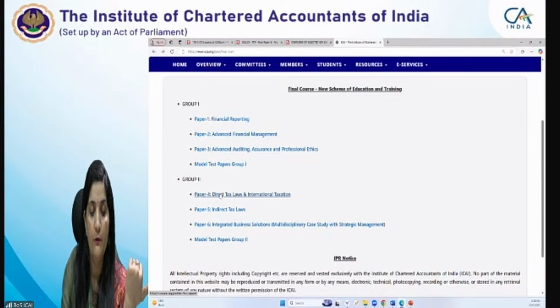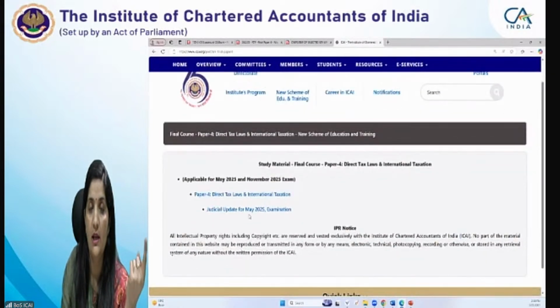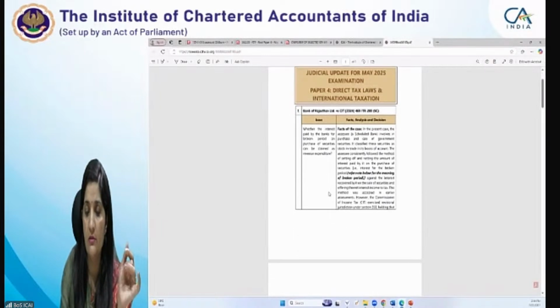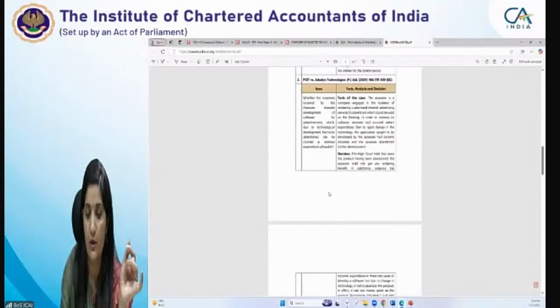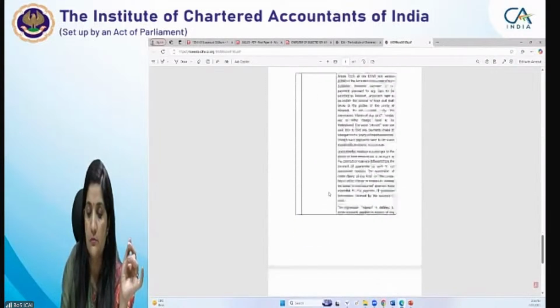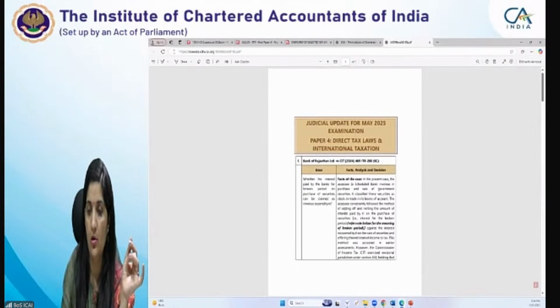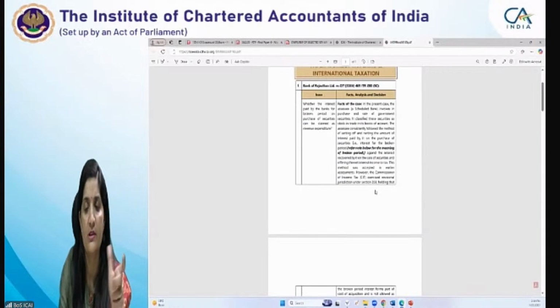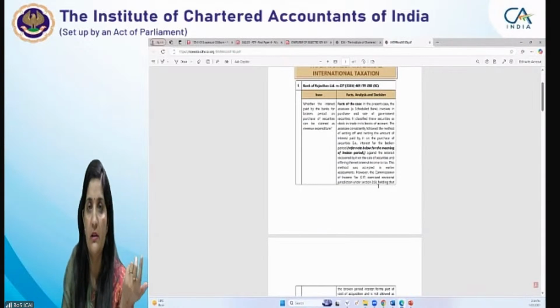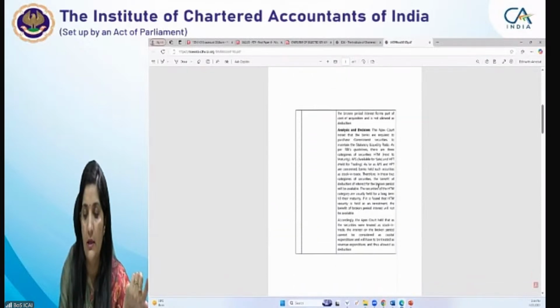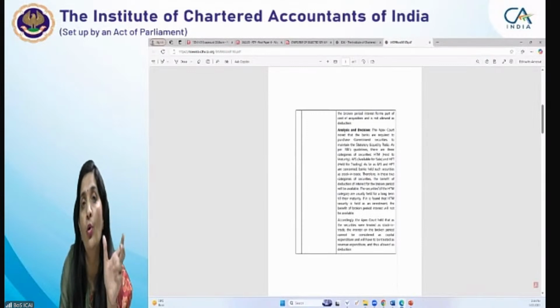If you go to paper 4, direct tax laws, you will find the judicial update. You have to download it. It's a 7-page document, and there are 3 rulings covered. Please download this judicial update also for the purpose of the May examination. It's a Supreme Court ruling, Bank of Rajasthan, on the broken period interest, whether that interest is allowable as revenue expenditure or not. One of the questions has also been asked based on a court case law. So for how to report the case, you need to refer to the judicial rulings.